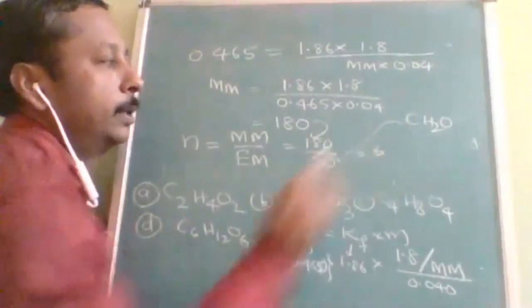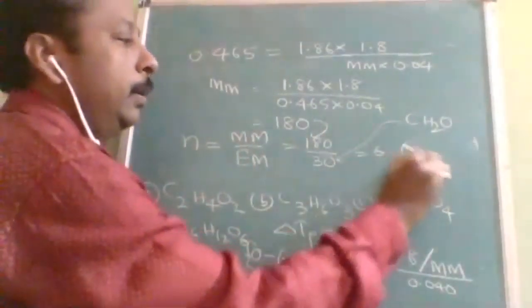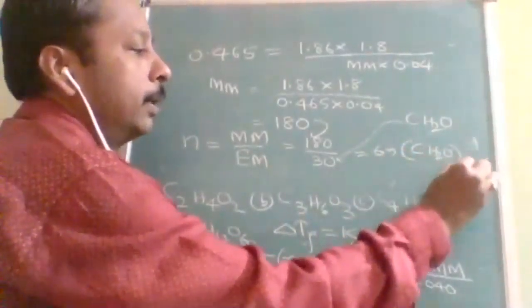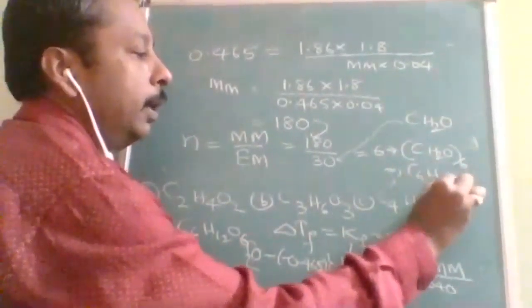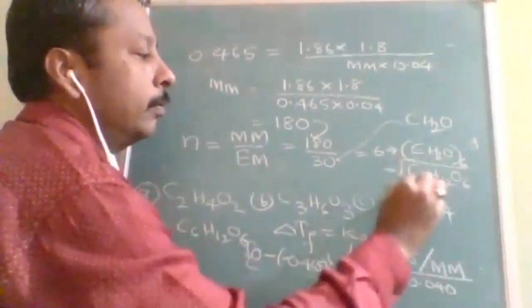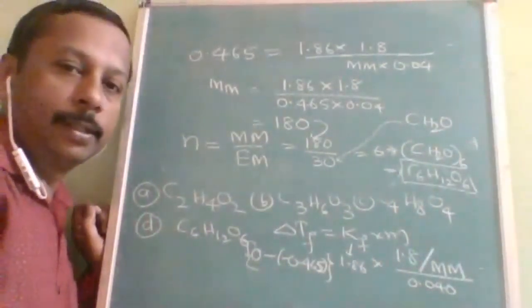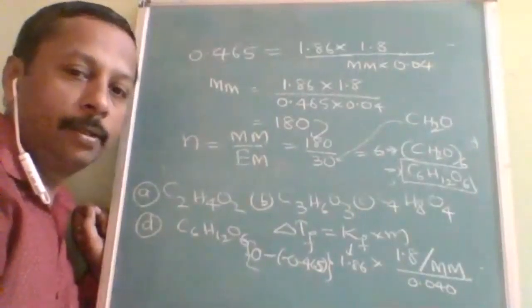So I got n as 6. So the molecular formula will be CH2O taken 6 times, which is C6H12O6. C6H12O6 is the final answer. Is it understood, students?